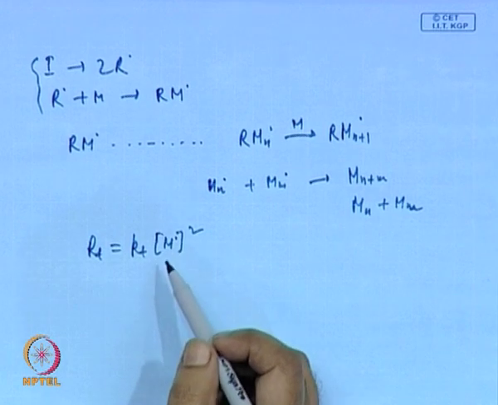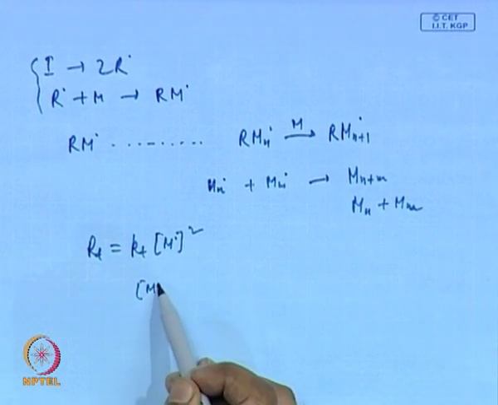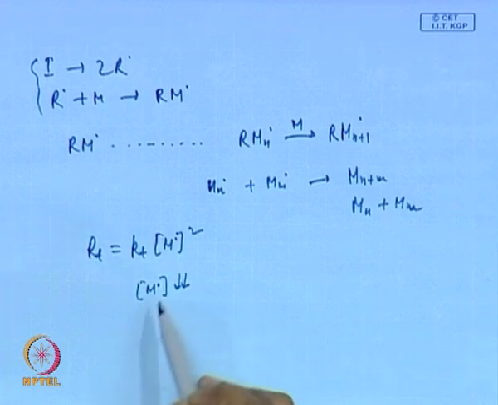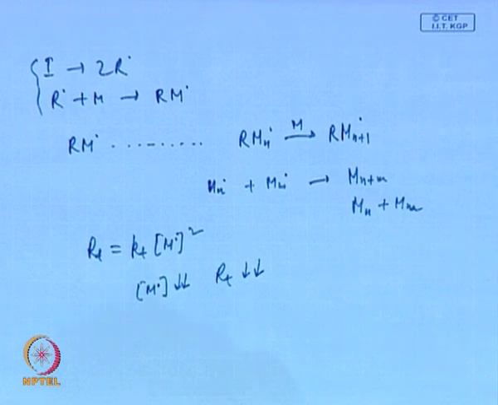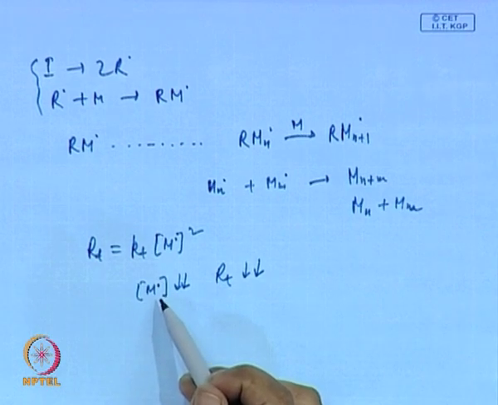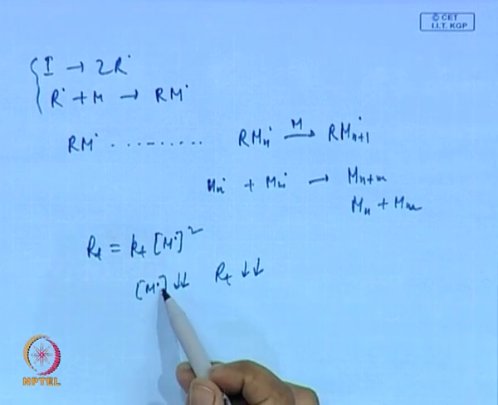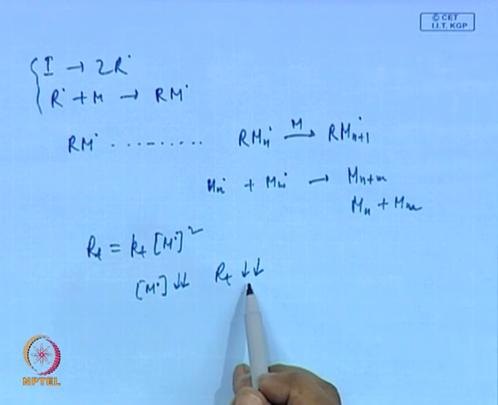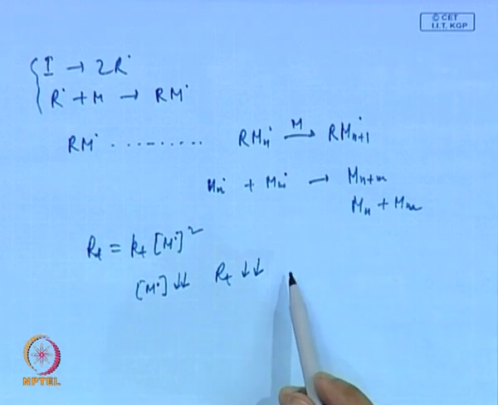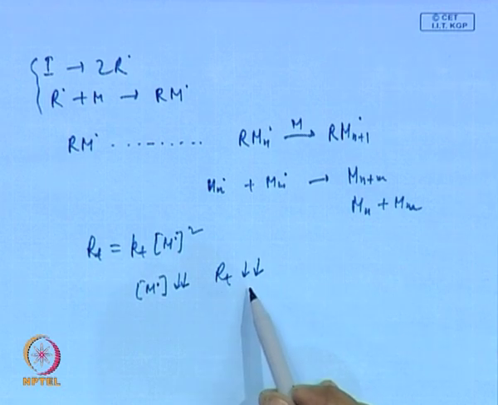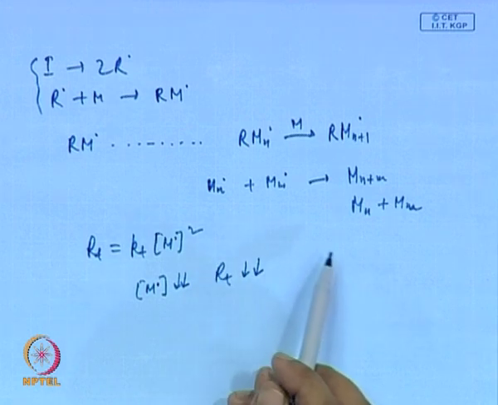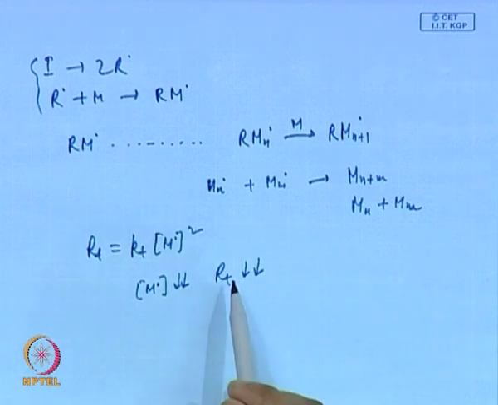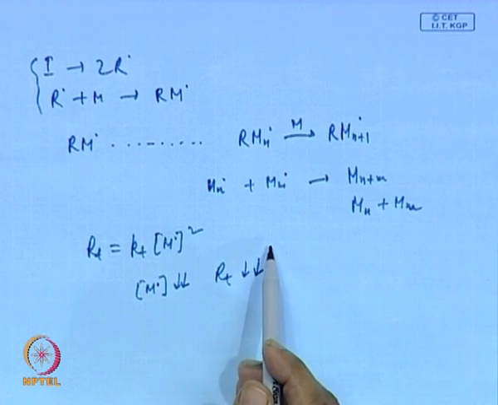Now, if you can reduce this M dot, then Rt comes down much lower. If you can bring it down to such a level that Rt is insignificant, then practically no termination reaction would happen. That will ensure that the chains which are getting initiated are not killed.